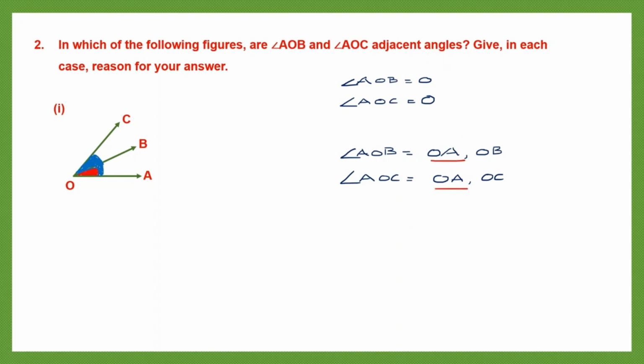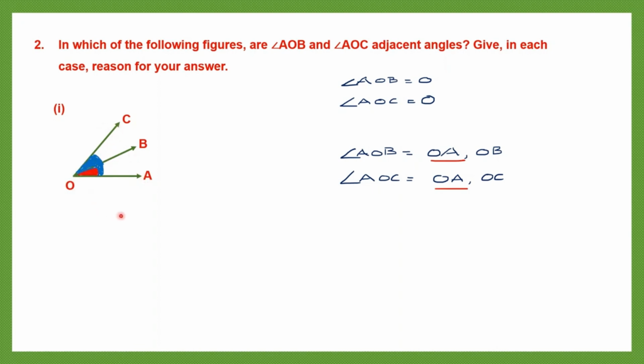But there's a third property which says that this common arm should be in the middle. That means the other arms should be on opposite sides of the common arm. So OA is right here. If it is to be in the middle, the other arm should have come here somewhere, isn't it? Now OA is here, OB is here, and OC is also on the same side.